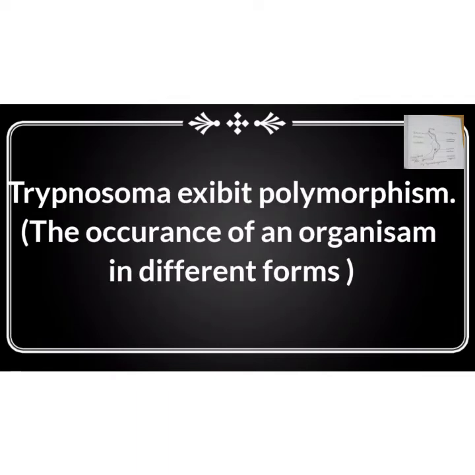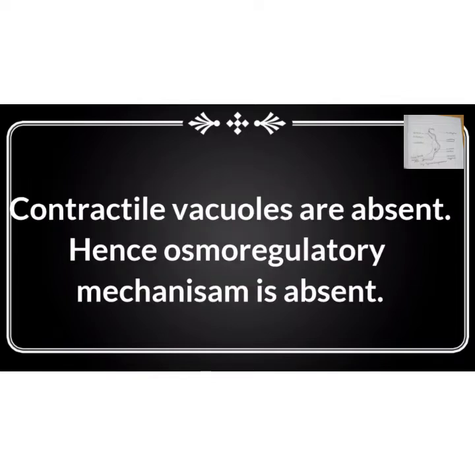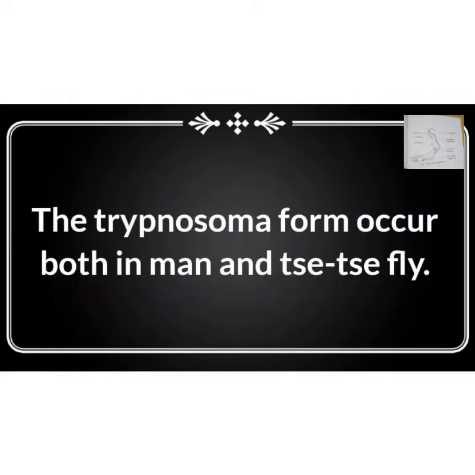Trypanosoma exhibits polymorphism. That means the occurrence of an organism in different forms is called polymorphism. Contractile vacuoles are absent, so the osmoregulatory mechanism is totally absent in Trypanosoma gambiense. The Trypanosoma forms occur in both man and tsetse fly. Primary host is man, secondary host is tsetse fly.